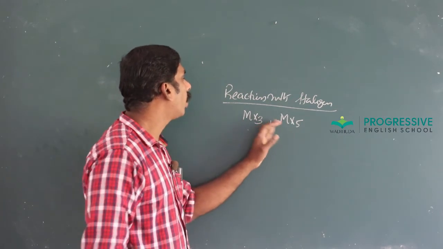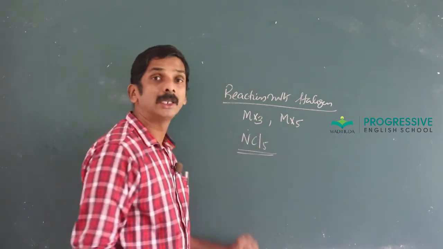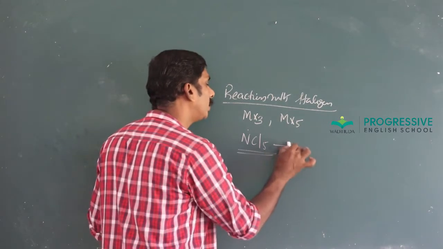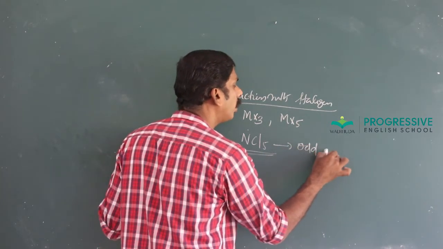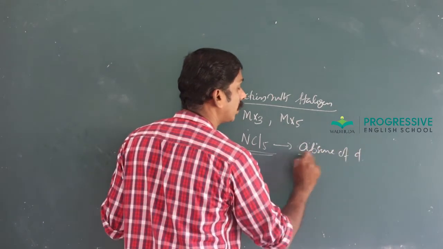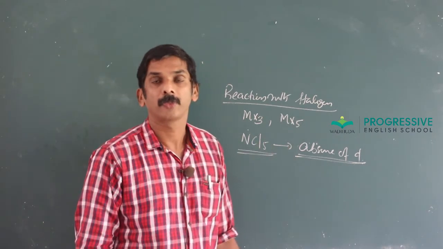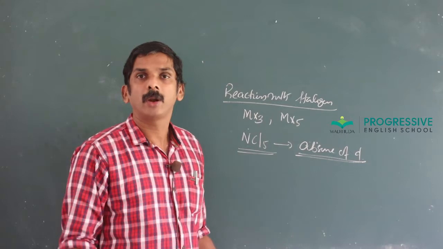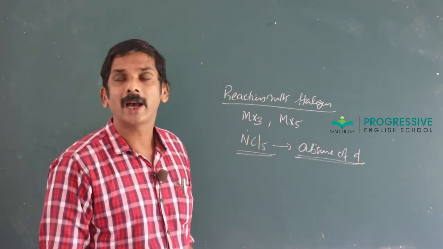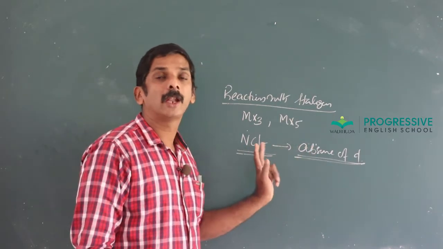Here, nitrogen does not form pentahalide, or in other words, NCl5 does not exist. NCl5 does not exist because of the absence of d orbital in nitrogen atom. As I already told, nitrogen atom exhibits some anomalous behavior due to small size, high ionization enthalpy and lack of d orbital. NCl5 does not exist.